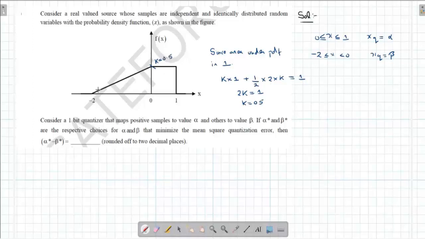That is 0 otherwise. Okay. Now this part is done here. Now we have to see if alpha star and beta star are the choices of alpha and beta, then the mean square error. That means I should be able to find, what is mentioned in the question, the expected value of alpha minus alpha star.